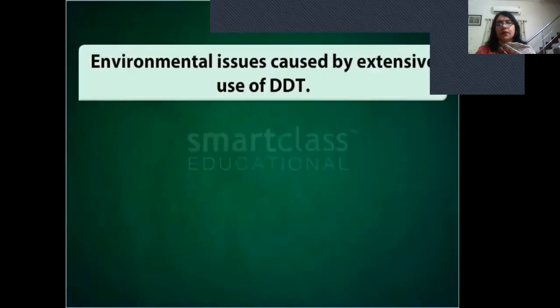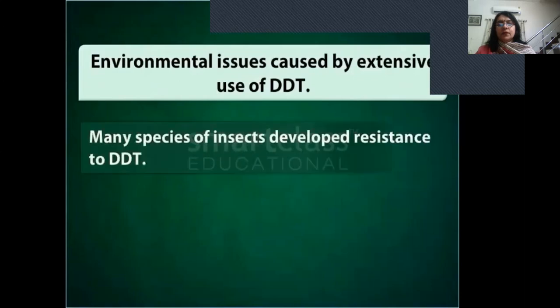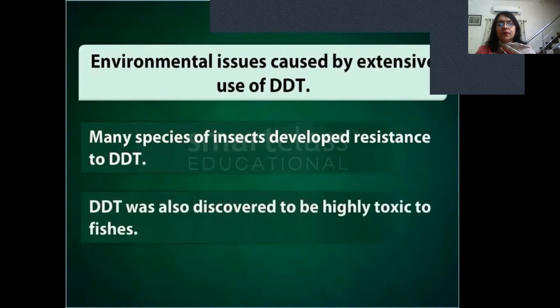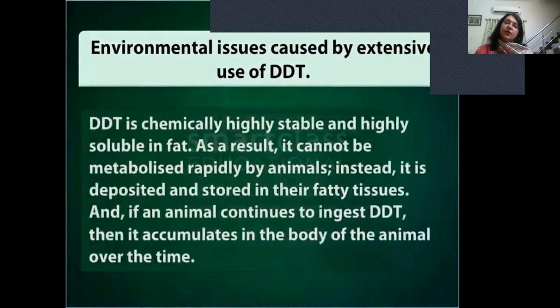However, the extensive use of DDT led to many environmental issues. Many species of insects developed resistance to DDT. It was also discovered to be highly toxic to fishes. In addition, DDT is chemically highly stable and highly soluble in fat. As a result, it cannot be metabolized rapidly by animals. Instead, it is deposited and stored in their fatty tissues. And if an animal continues to ingest DDT, then it accumulates in the body of the animal over time. Because of these reasons, the use of DDT is banned in many countries.